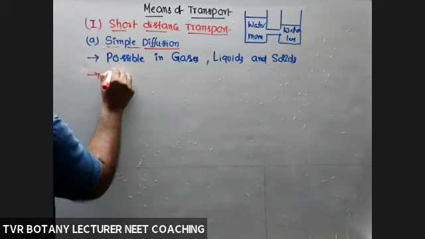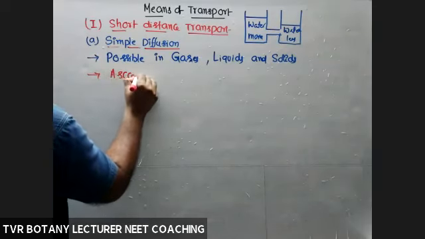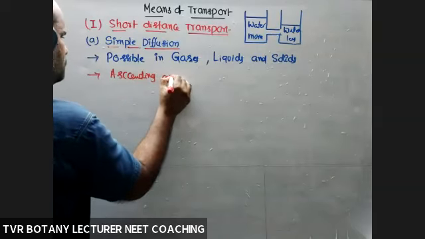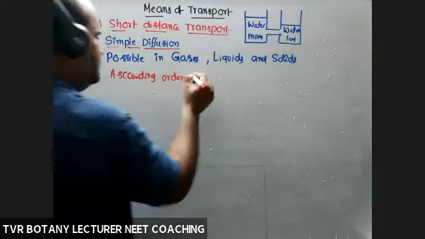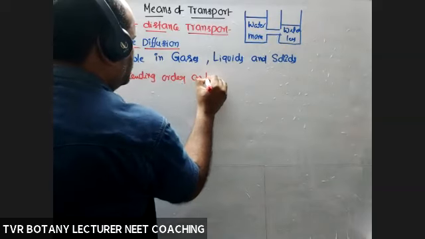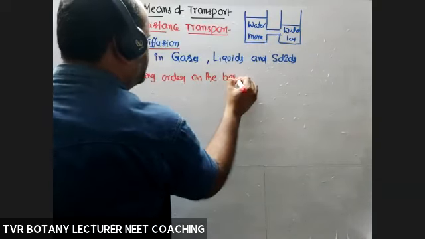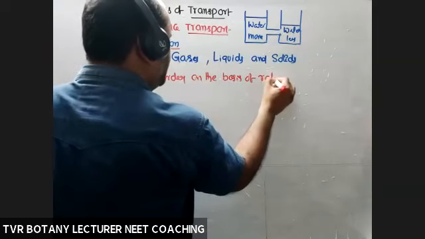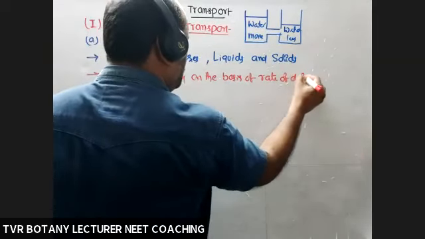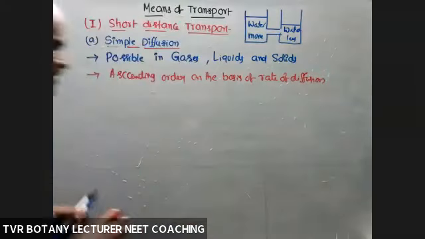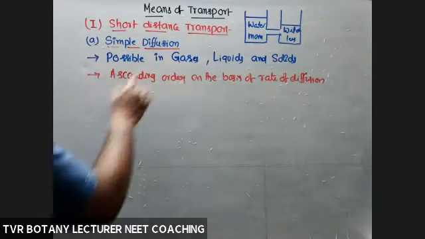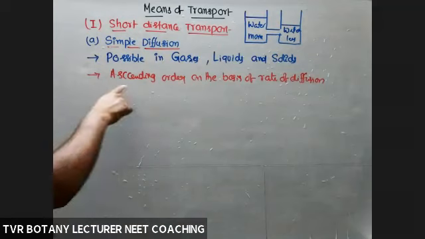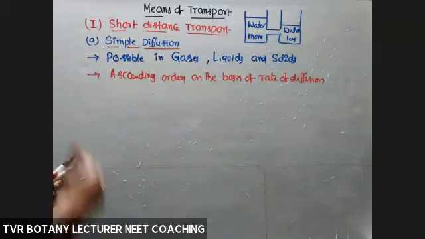Ascending order of these on the basis of rate of diffusion. So overall, if these three are compared, the highest is in the case of gases, next liquids, last solids. Ascending order on the basis of rate of diffusion means less diffusion to more diffusion.